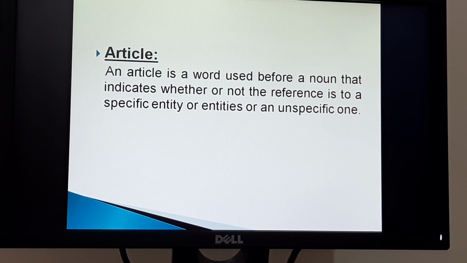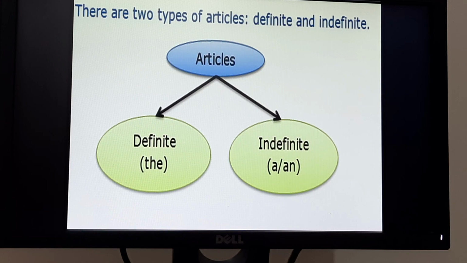So, how many types of articles are there? As you know, there are two types of articles: definite and indefinite articles. The definite article is only one, which is the. On the other hand, there are two indefinite articles, a and an. Now we will see what indefinite articles are.